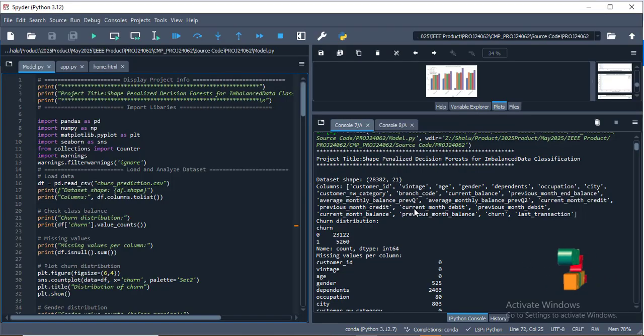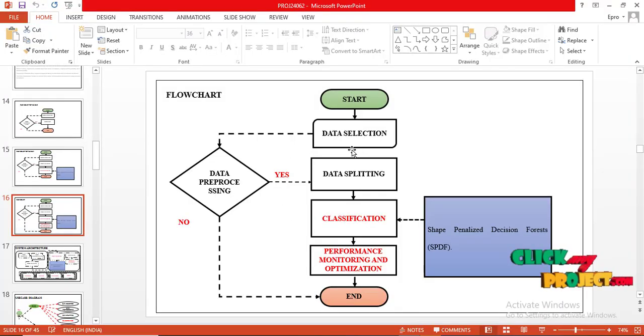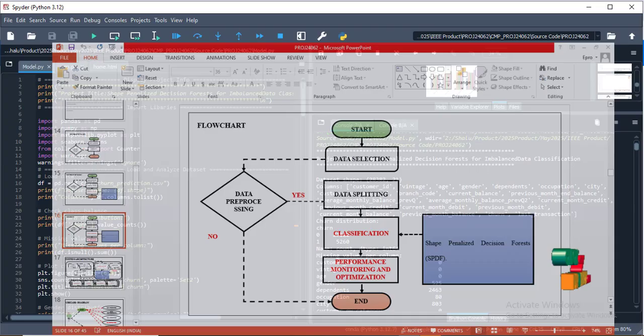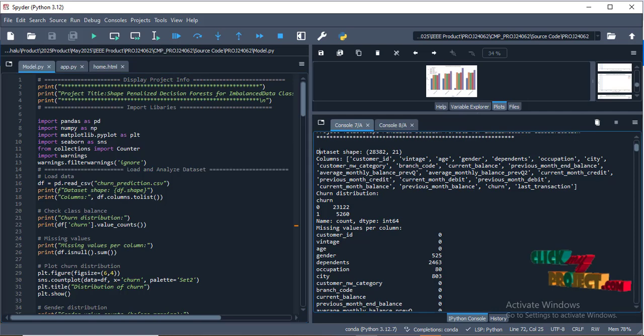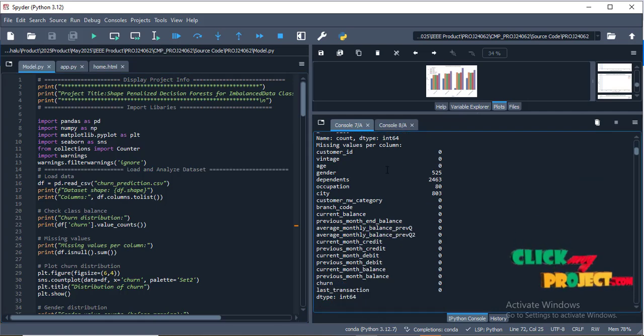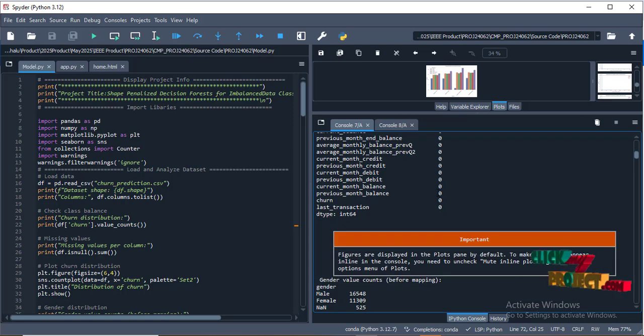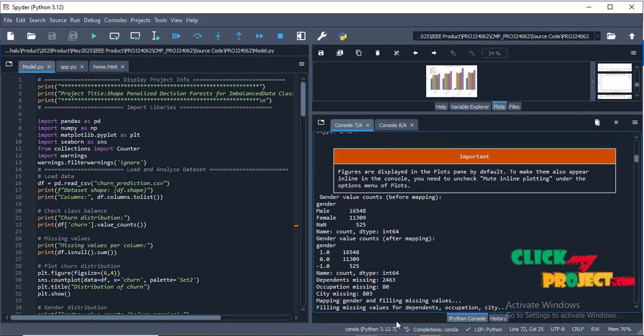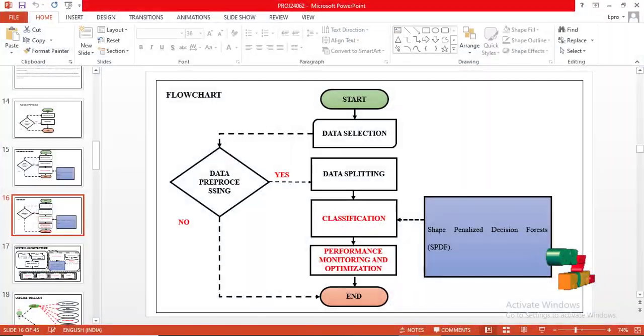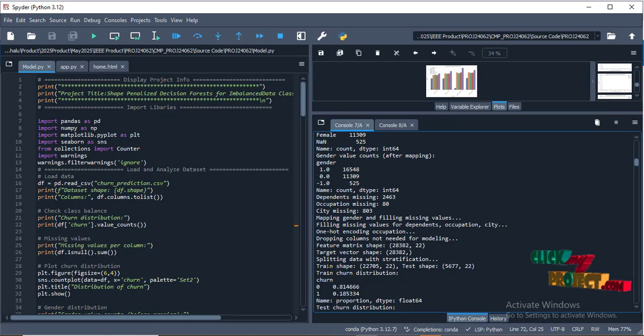Our project execution: first we take the input dataset, that is data selection, data pre-processing, and splitting. First we read the data. After that, we check the data pre-processing, where any missing values will be removed. After that, we move on to the EDA plot and data splitting, with 80% for training and 20% for testing.